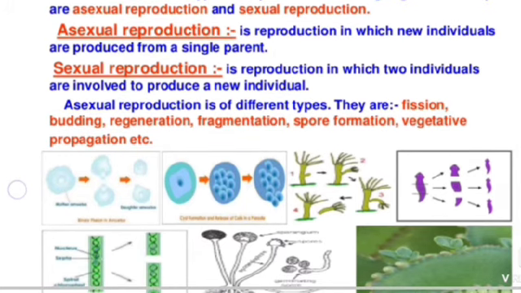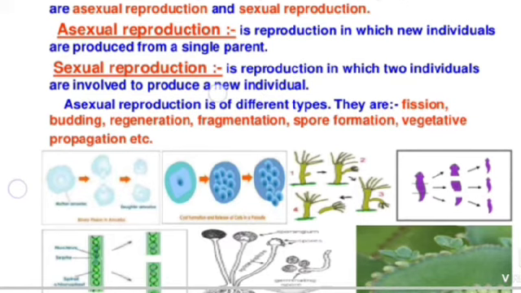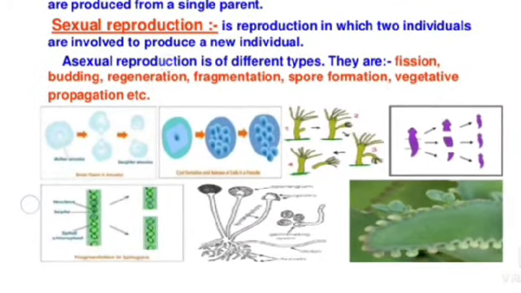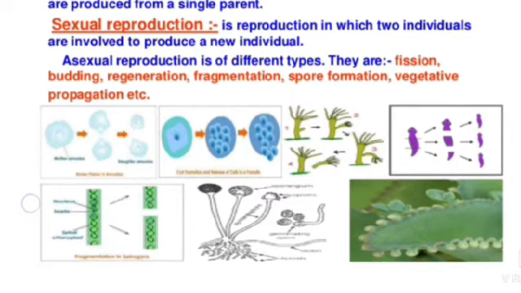Sexual reproduction is reproduction in which two individuals are involved to produce a new individual. Asexual reproduction is of different types. There are fission, budding, regeneration, fragmentation, spore formation and vegetative propagation.